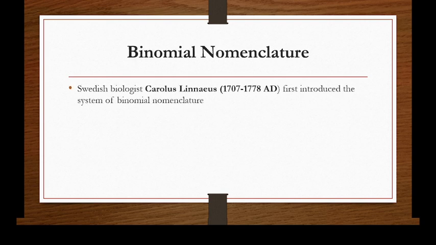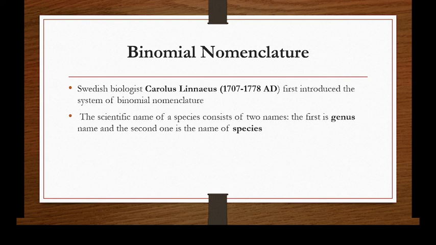And what is binomial nomenclature? A Swedish biologist, Carolus Linnaeus, first introduced the system of binomial nomenclature. Binomial nomenclature is a scientific name of a species that consists of two names. The first name is the genus and the second one is the name of the species. So it is called binomial.